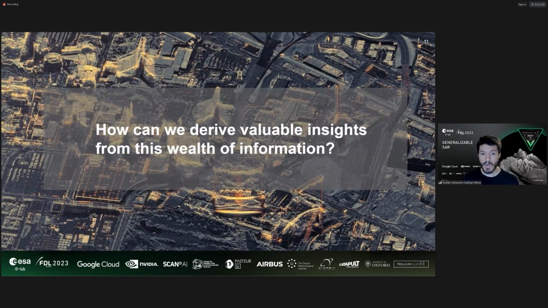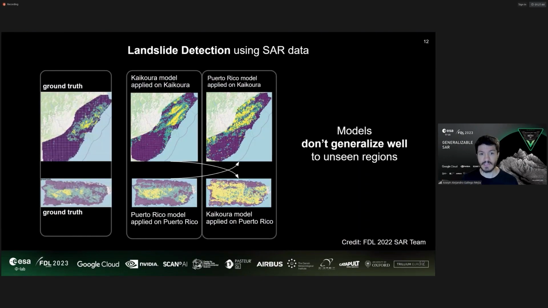But how can we derive valuable insights from this wealth of information? Using machine learning, of course. But machine learning for Earth observation is hard. We have few labels available. And as the SAR team from FDL 2022 has shown, SAR models are geographically localized. They trained a model for landslide detection on one region and applied it to an unseen region. The resulting model didn't generalize well.